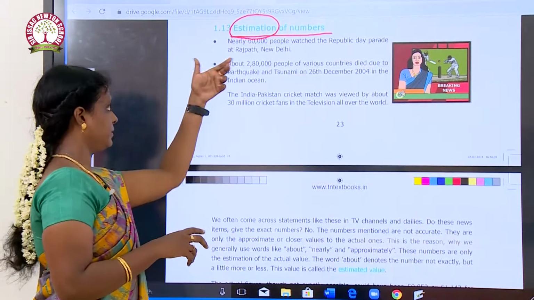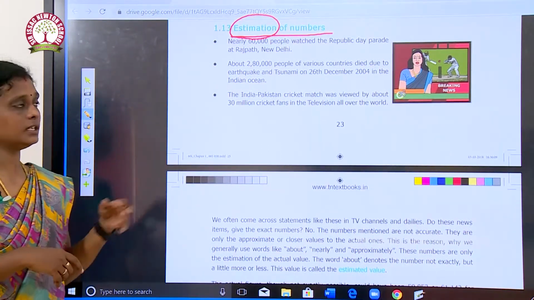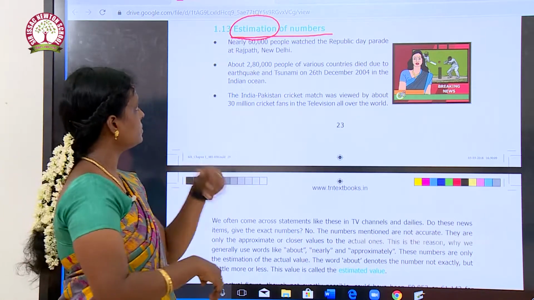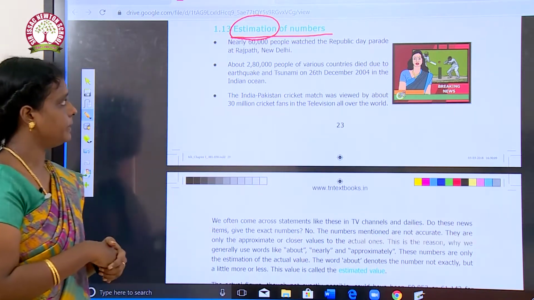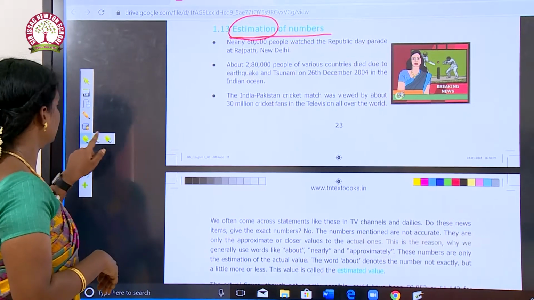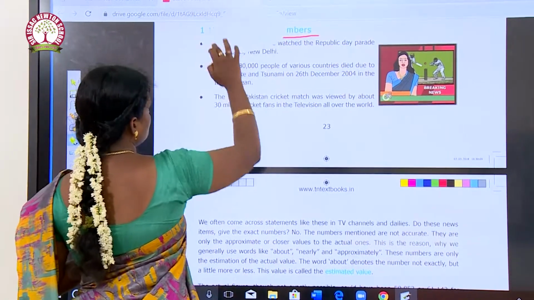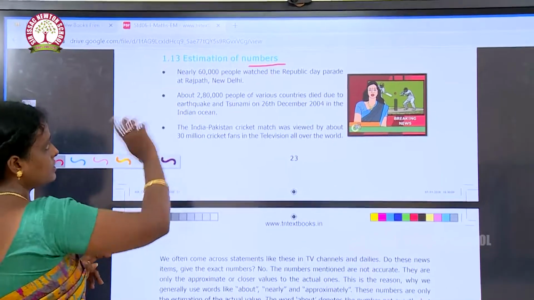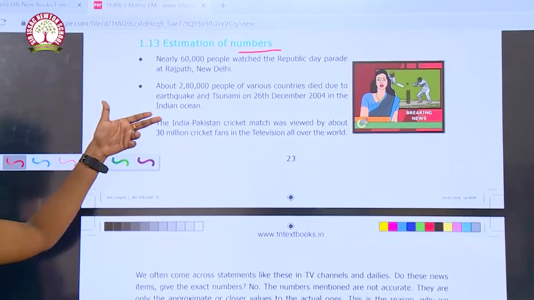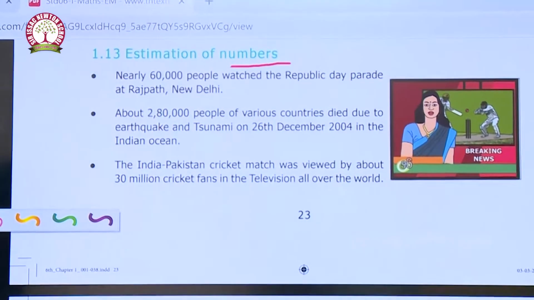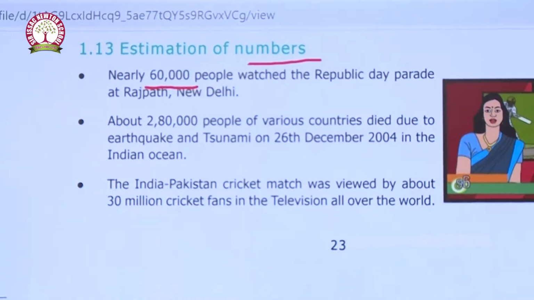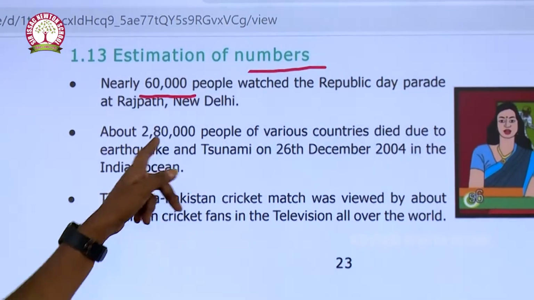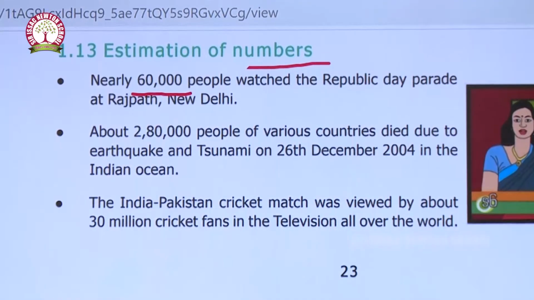First, before discussing estimation, we will see some news. The first news is: nearly 60,000 people watched the Republic Day parade at Rajpath, New Delhi. So, this is the first news. Nearly 60,000 people watched the Republic Day parade at Rajpath, New Delhi. And what about the next news?